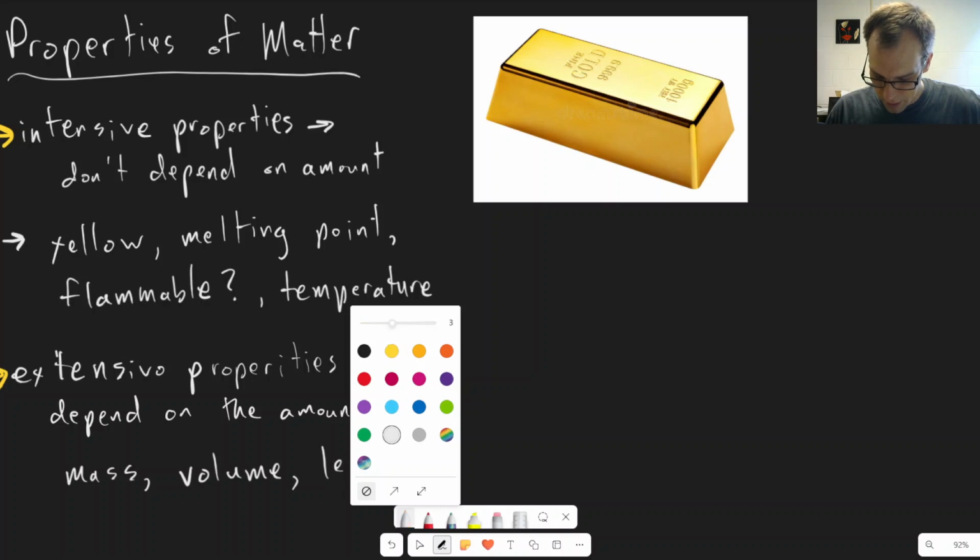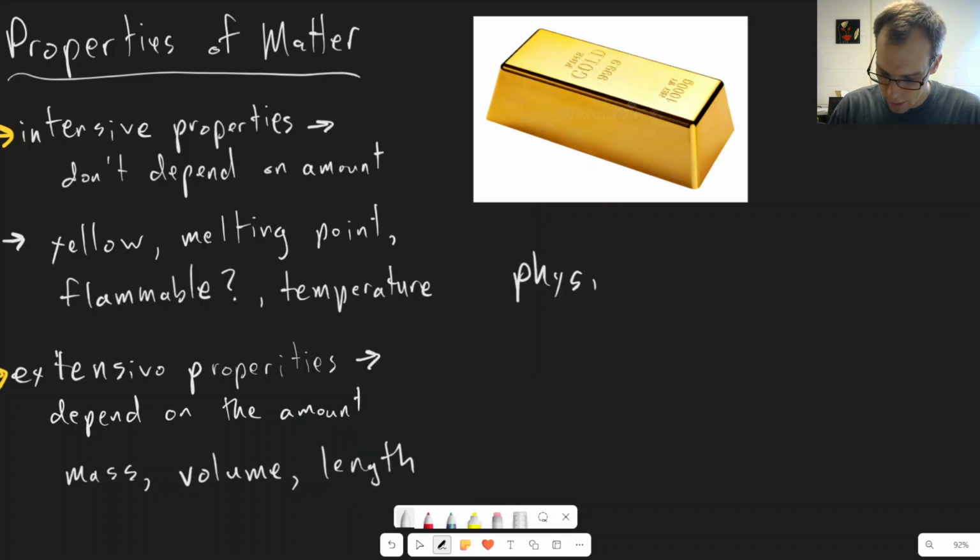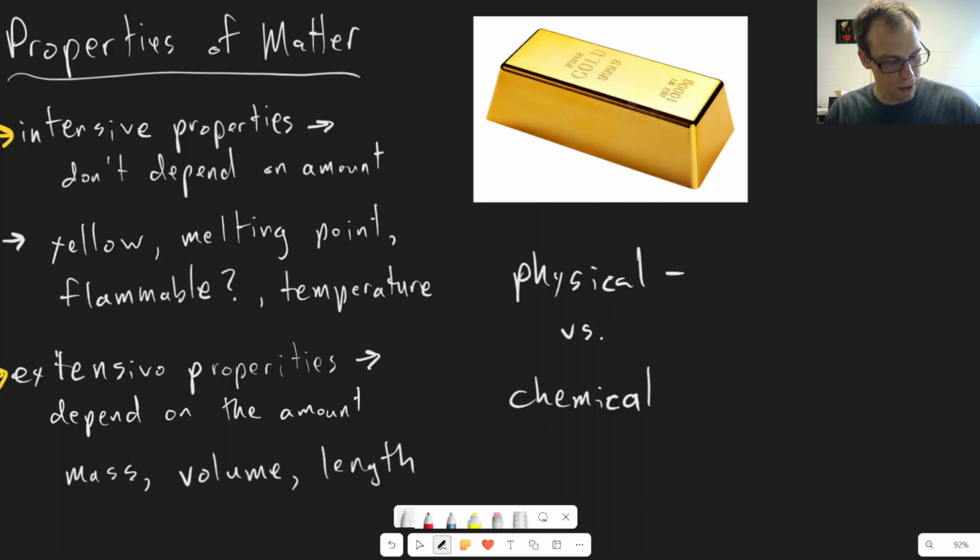Okay, now something else we can think about. So that's one sort of like two types of classifications we can have. Another type of classification that we can have are between physical properties and chemical properties. Physical versus chemical. Okay, so a physical property is something that we can observe without any type of chemical reaction, without changing to another substance.